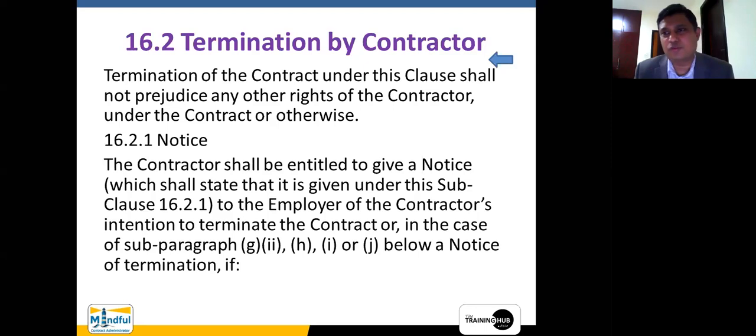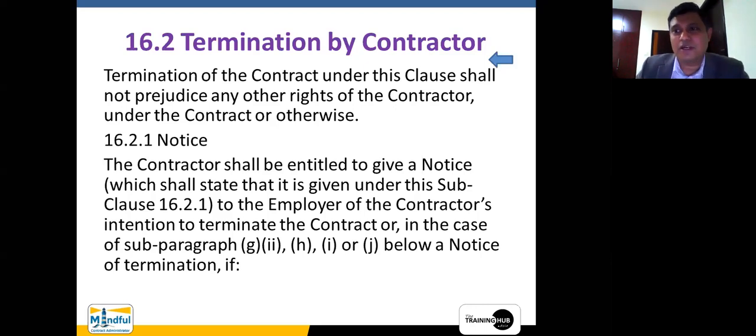In the FIDIC form we don't have a letter of intent. In the JCT form we have something called a letter of intent. A letter of intent says that we intend to enter into a contract with you. The contract has not been formed, but with goodwill, the contractor starts some work. But if all of a sudden the employer was unable to sign the contract, the contractor should be paid for the work that he has done. This is called the quantum meruit principle.